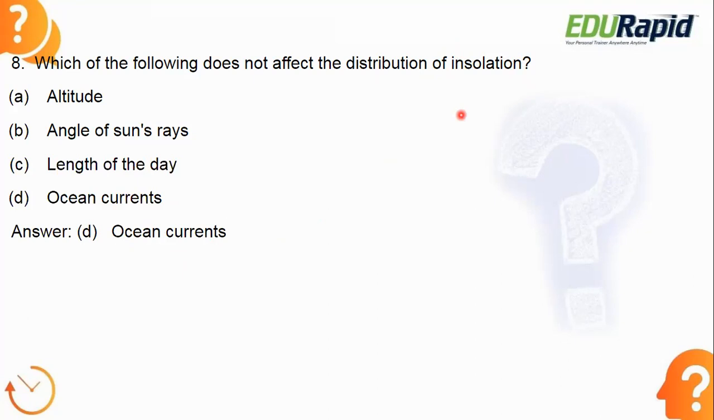So which factor will not affect the distribution of insolation? That is the question. Altitude obviously affects the distribution of insolation because temperature decreases with altitude. Then the angle of the sun's rays, obviously this is one of the main factors which affect the distribution of insolation. And length of the day, this is also there. Then ocean currents will not affect the distribution of insolation. What is insolation? It is nothing but solar radiation received in the Earth atmosphere, or you can say solar radiation which is received on the Earth surface. That is called insolation.